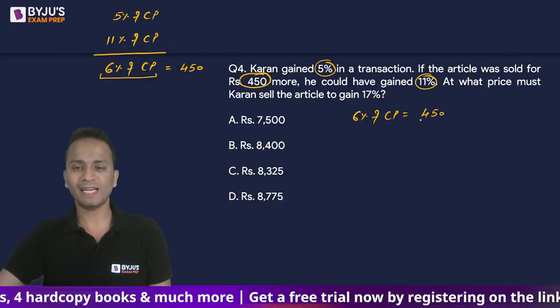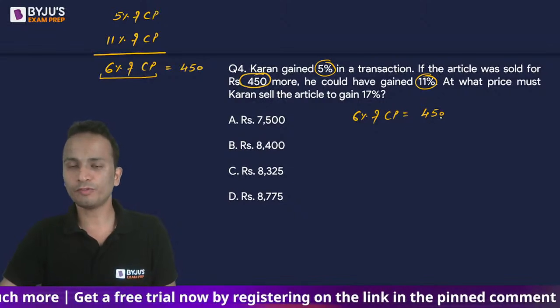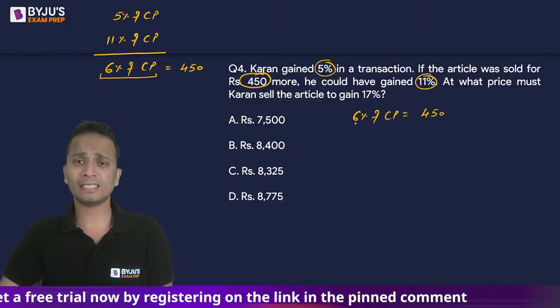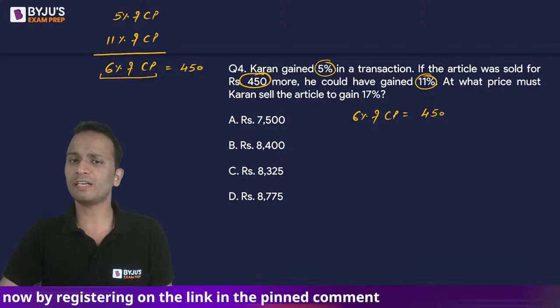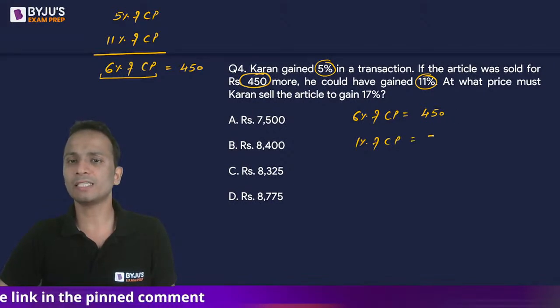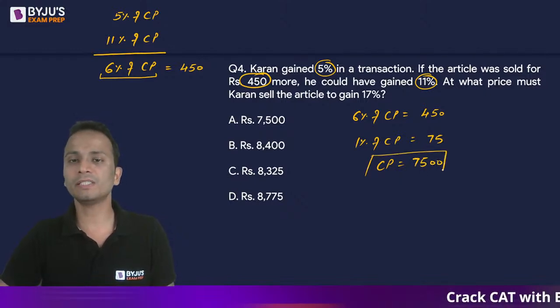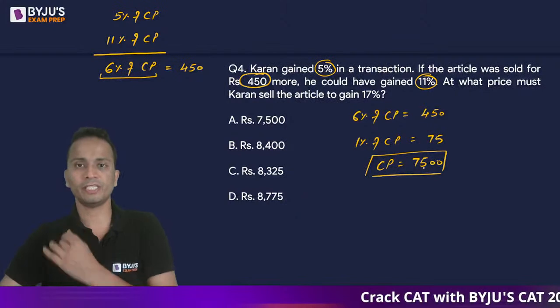Can anyone tell me the value of the cost price? Anyone? If 6% is 450, I can say that divide by 6. 1% of CP can be written as 75. So 100% of CP, or CP can be written as 7500. Okay. So CP is 7500. This is the cost price.